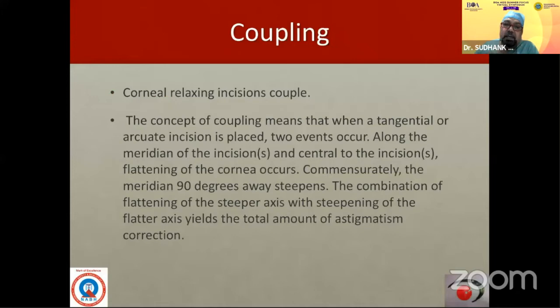Coupling is the fact which I mentioned earlier. The corneal relaxing incisions couple. So when they couple, that means that they enhance the effect of each other. With a tangential or equivalent incision placed, 2 events occur along the meridian of the incision and central to the incision. Flattening of the cornea occurs, and commensurately one axis is flattening, the other steepening, so they join, and wonderfully, they give you a wonderful result.